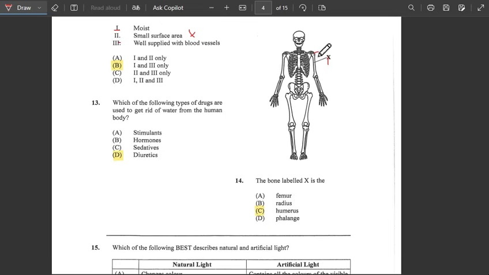If we were supposed to label all of this diagram, you have the humerus, the radius, the femur, and the phalange. But on the diagram we have the femur here, and on the X would be the humerus. So right here at the arm would be X, humerus. So the answer would be C.